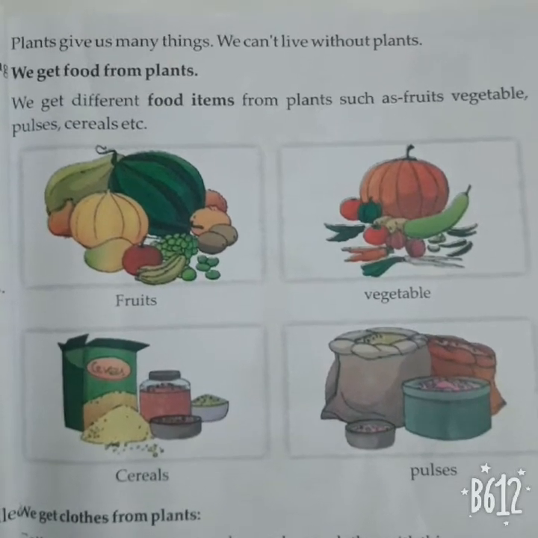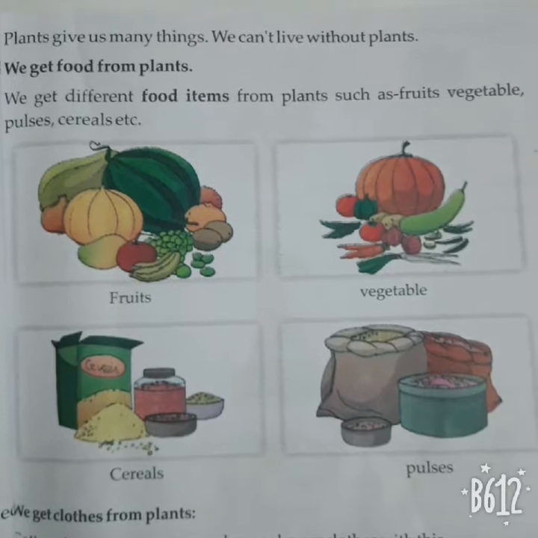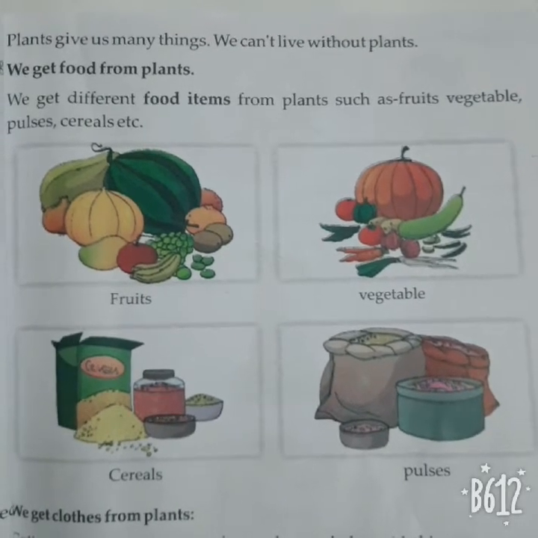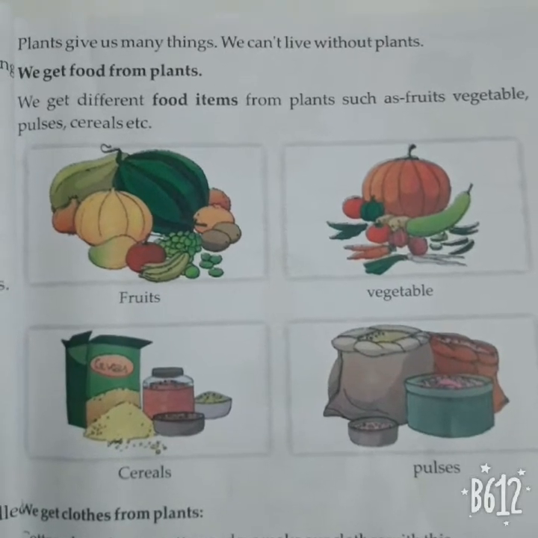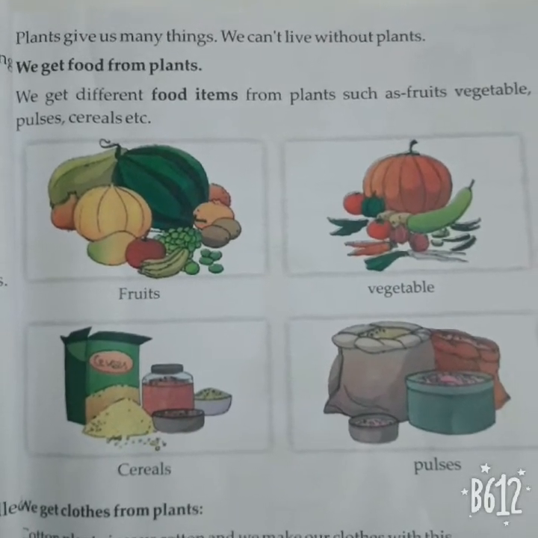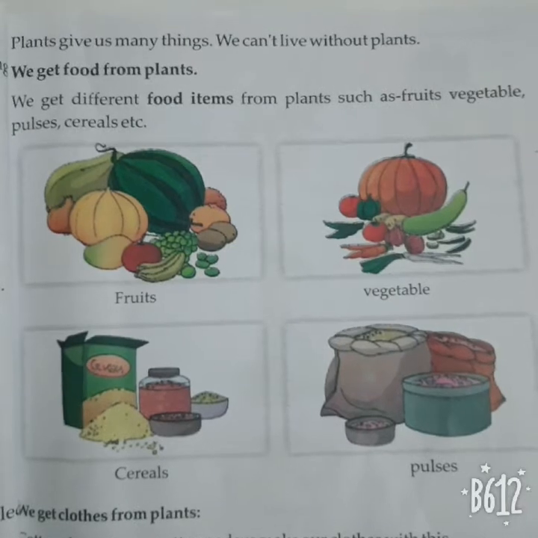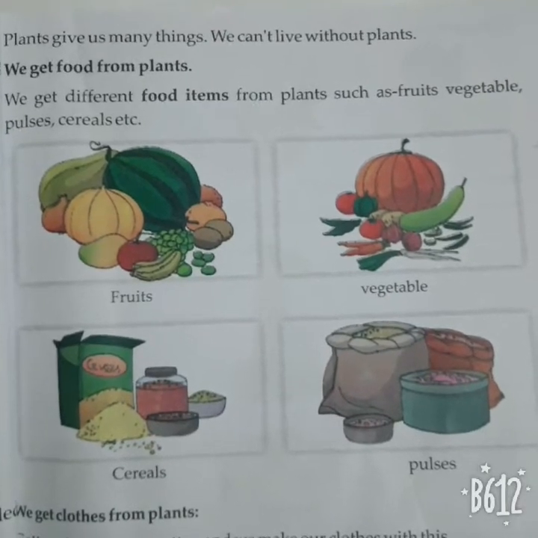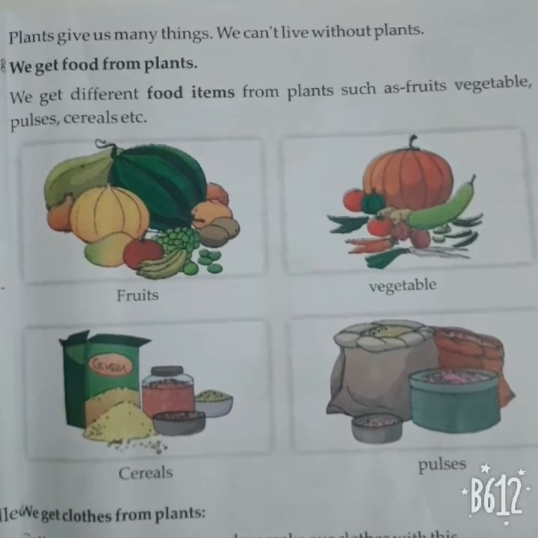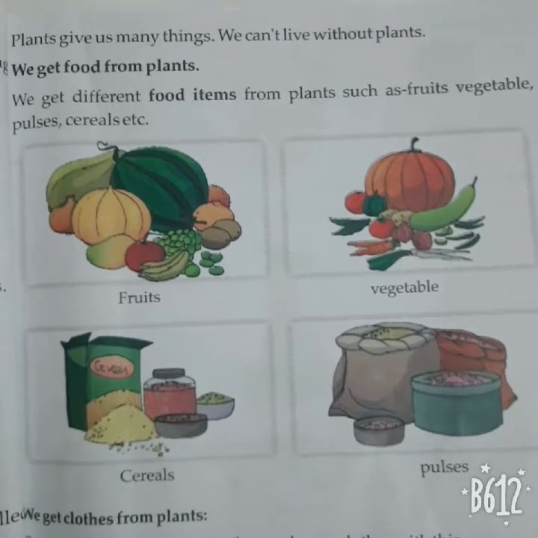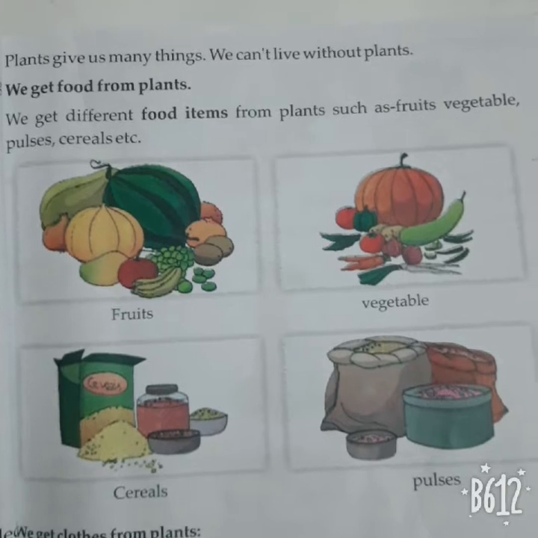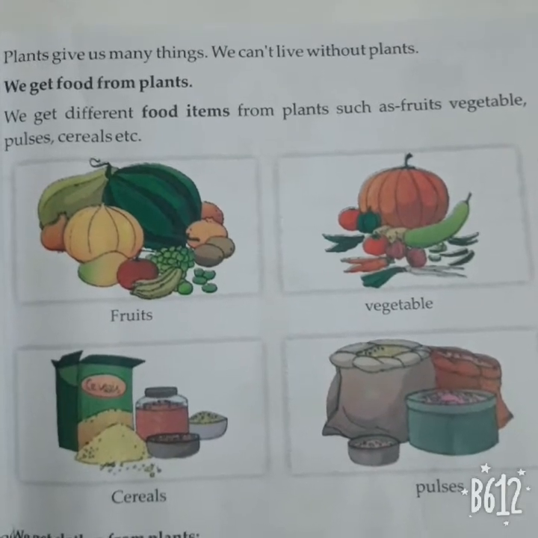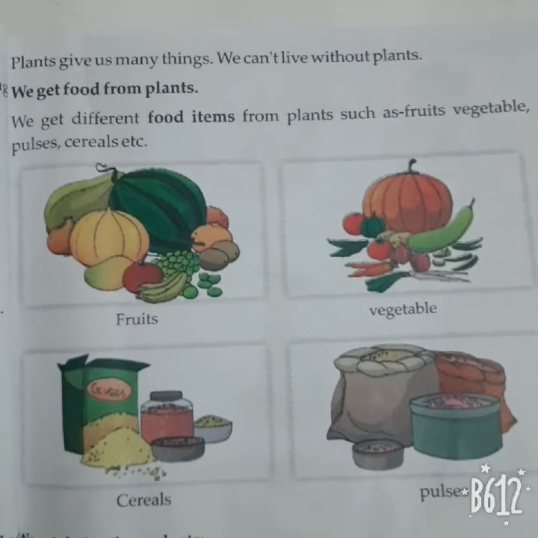Then vegetables, different kinds of vegetables like pumpkin, ladyfinger, tomato. Then come to cereals, examples of cereals: maize, wheat, rice. Then pulses, examples of pulses: arhar, then masoor is there, moong is there. All the pulses, all dals are called pulses. So these are the food items that we get from the plants.